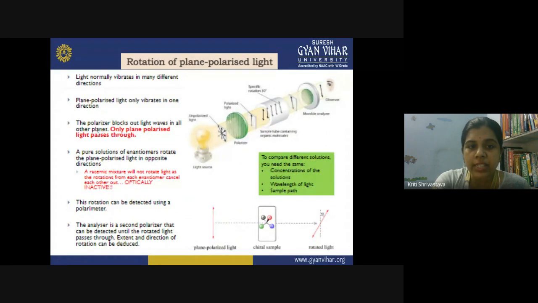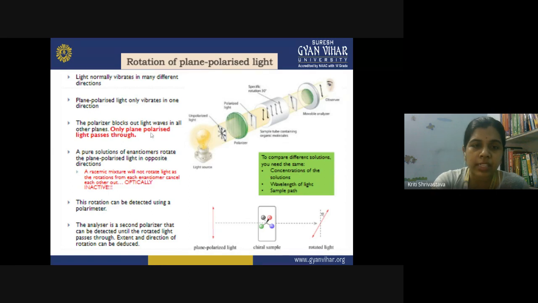Now this is the polarizer, which blocks out the light waves in all the other planes, and only plane polarized light passes through it. So this polarizer is like a filter, and it filters out all the other possible vibrations and leaves only one type of vibration in the light. So when you pass the natural light or unpolarized light through the polarizer, you get a polarized light after this.